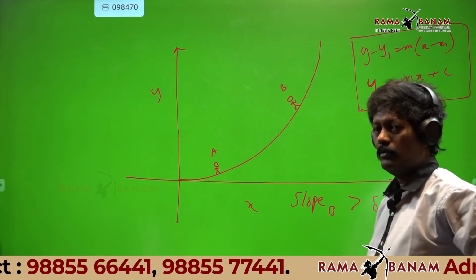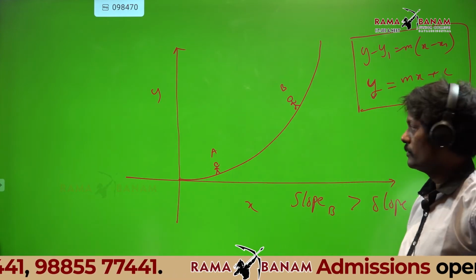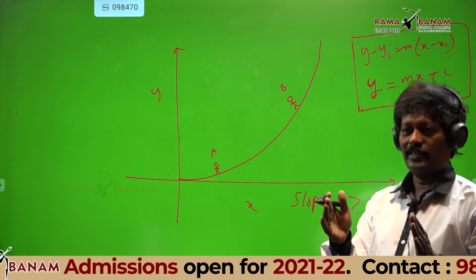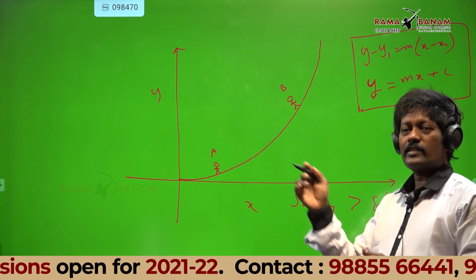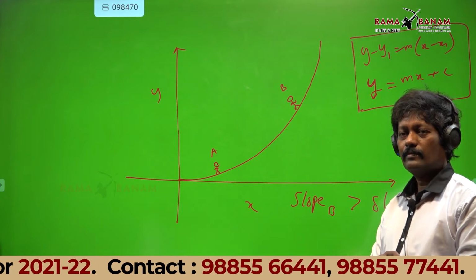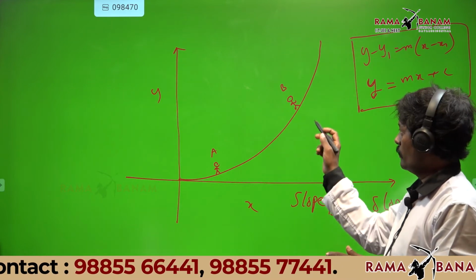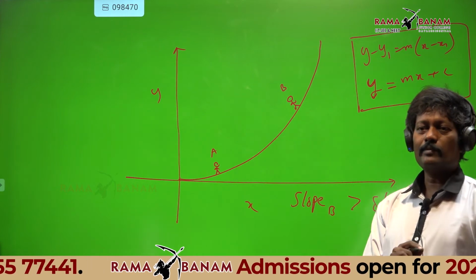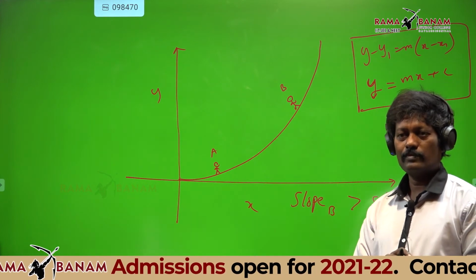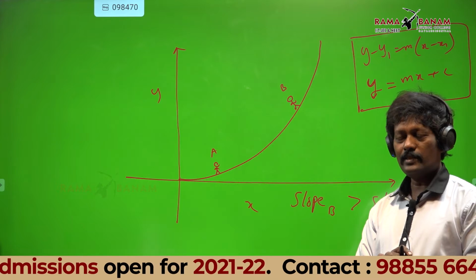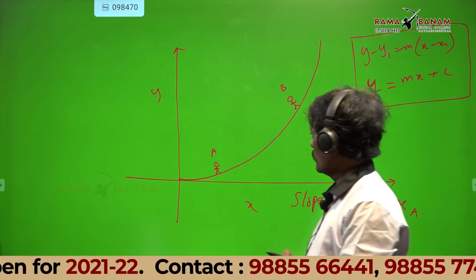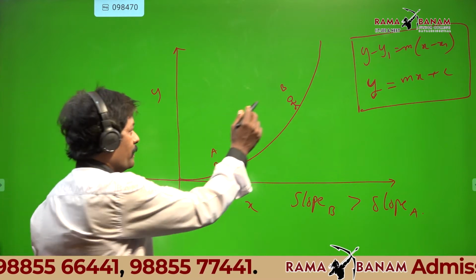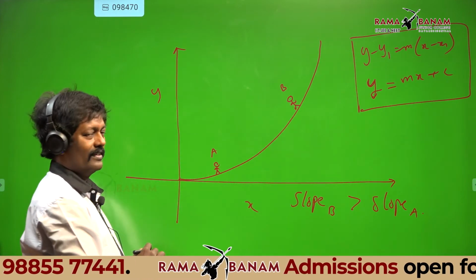Okay, tell me now. Sir, something you're asking. For curves, slope will not be constant. That is what I am saying. You are seeing a curve or a straight line here? Curve. Where is it more dangerous, at A or B? B. That means the steepness there is more. Where there is more steepness, we say slope is more. Slope at B is more than slope at A.